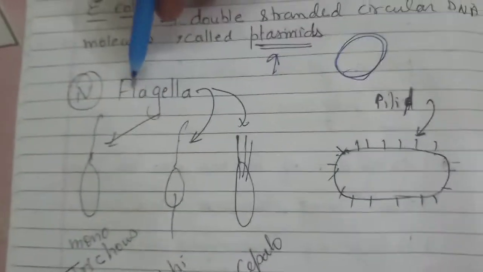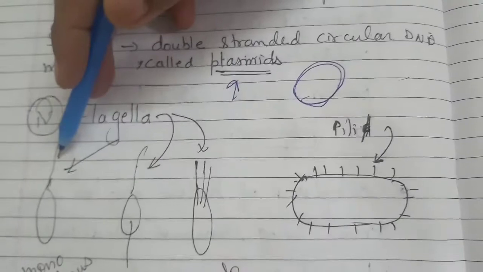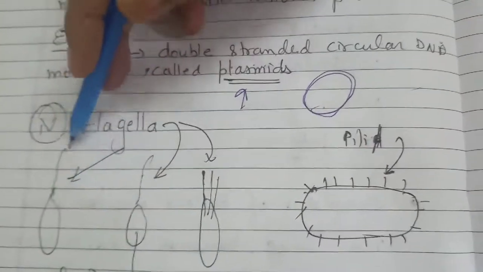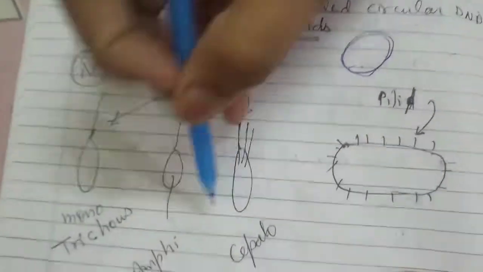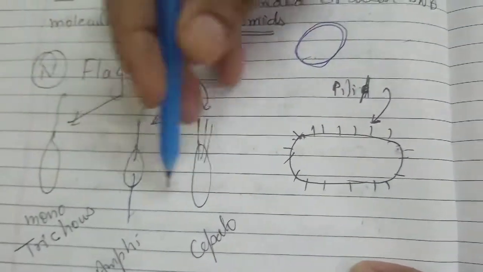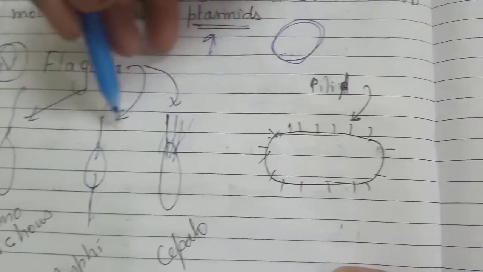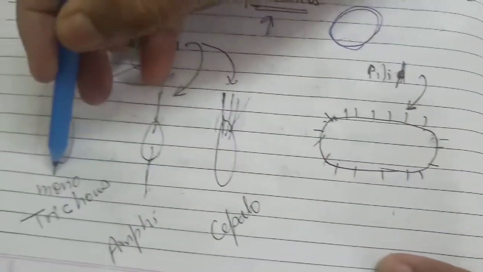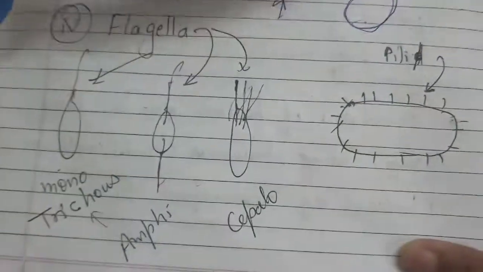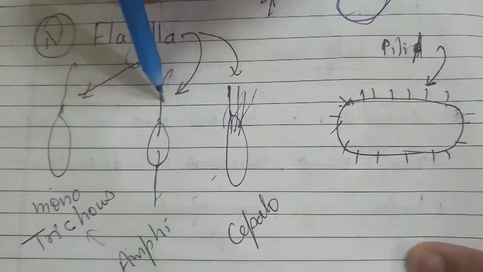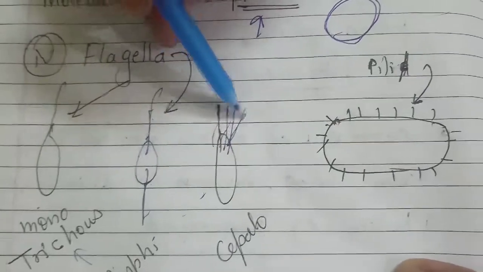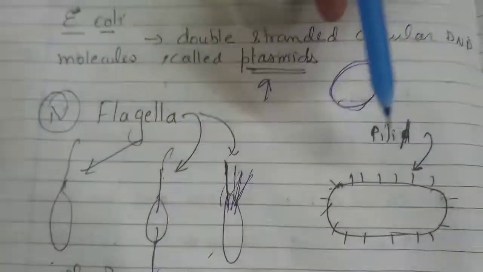And the last is called the flagella. Flagella means a thread-like structure that helps in locomotion. Some have one, some have two, and some have multiple. If it is one, monotrichous; trichome is also another name for flagella. Amphitrichous if they have two, lophotrichous if they have a greater number of thread-like structures.